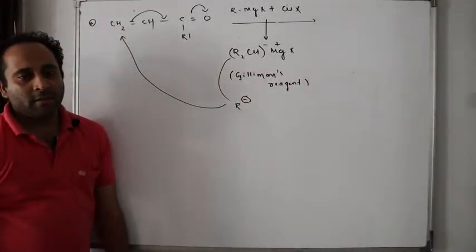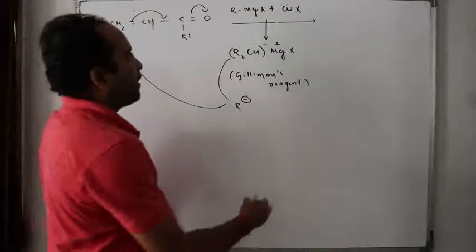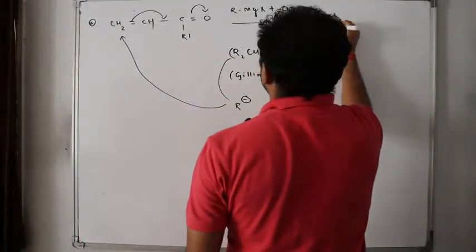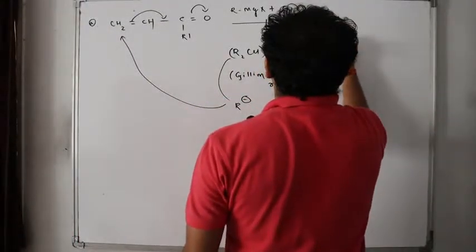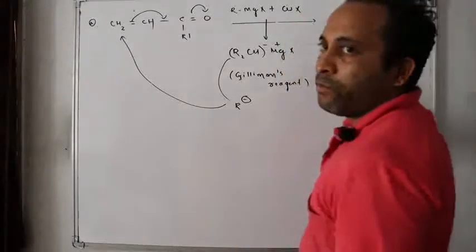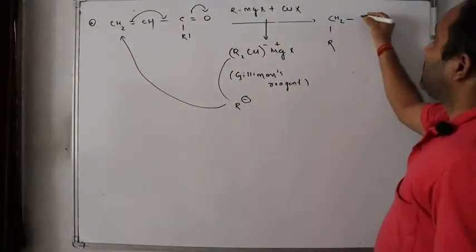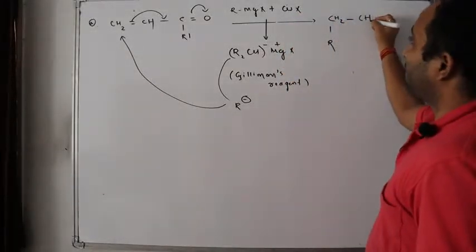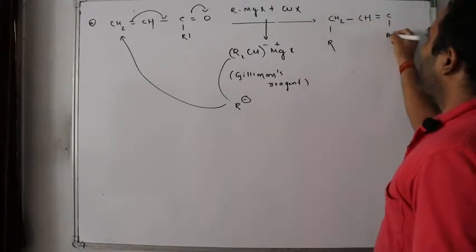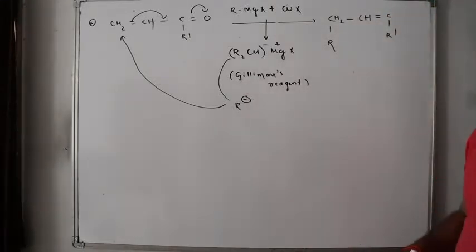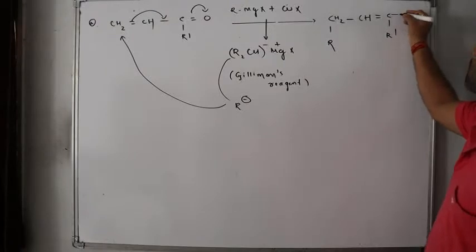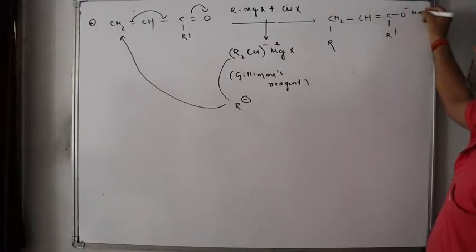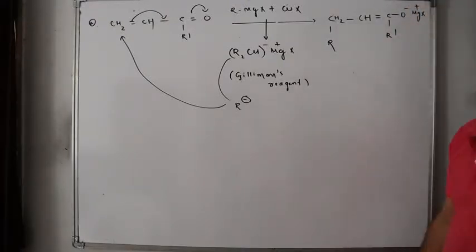Yes or no? Now what is formed here? I will get CH2 R, single bond, CH double bond C R dash, with O minus MgX plus.